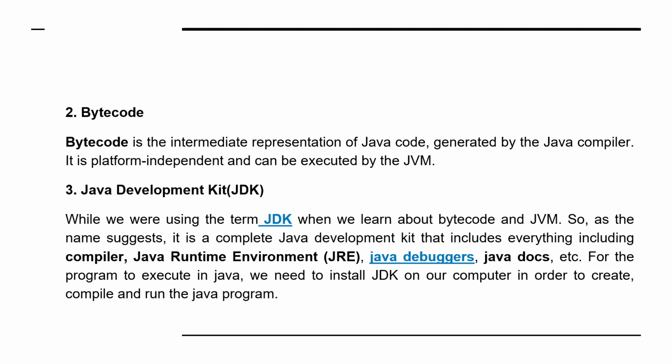Then the JDK, or Java Development Kit. While we are using the term JDK when we learn about bytecode and JVM, as the name suggests, it is the complete Java Development Kit. That includes everything, including the compiler, Java Runtime Environment (JRE), Java debugger, Javadocs, etc. For a program to execute in Java, we need to install the JDK on our computer in order to create, compile, and run the Java program.